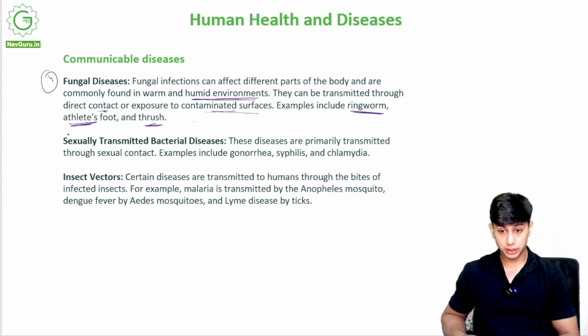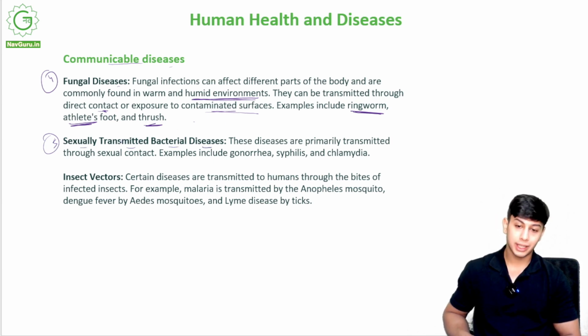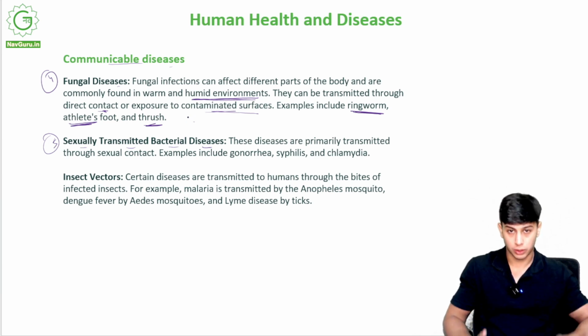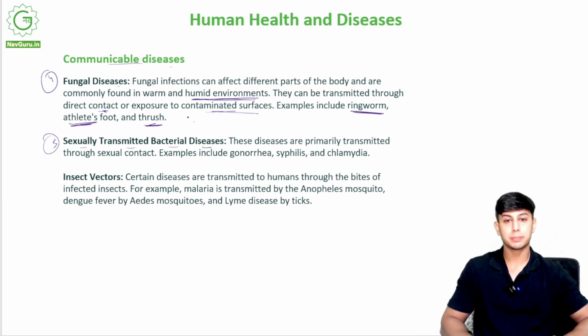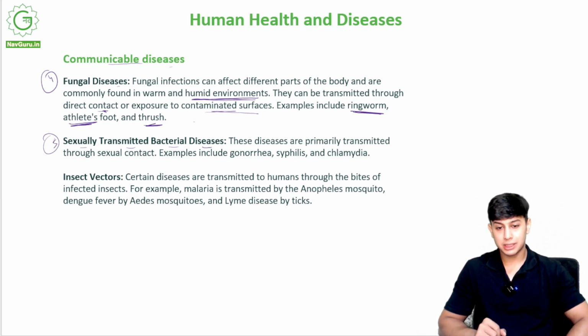Now we come to another type of sexually communicable disease: sexually transmitted bacterial diseases. What are sexually transmitted diseases? These are transmitted through sexual contact between male and female. These diseases spread not by just touching or sneezing or direct contact, but only through sexual contact. Some examples are gonorrhea, syphilis, and chlamydia.